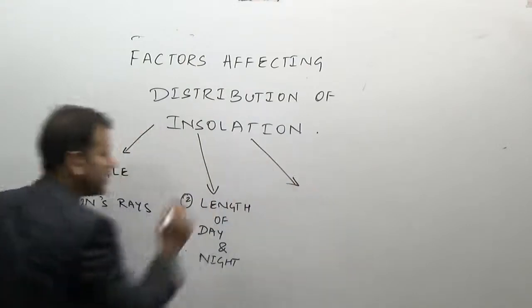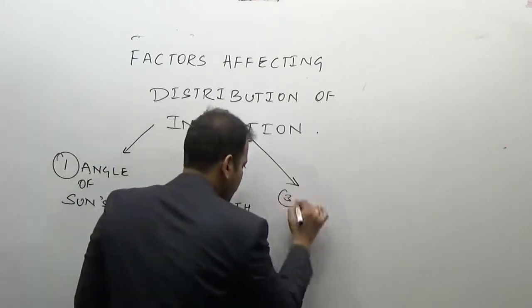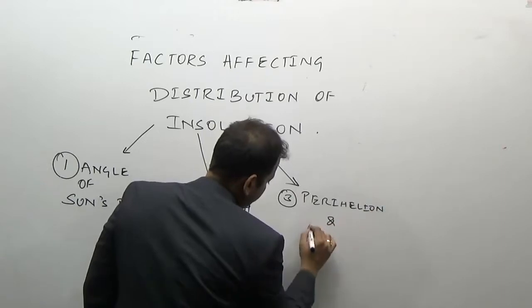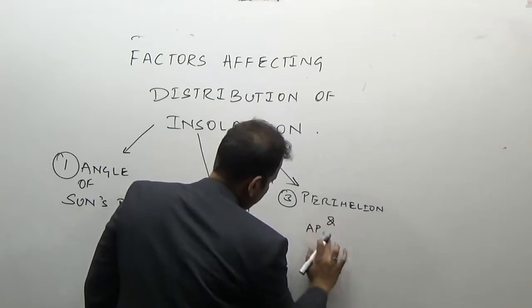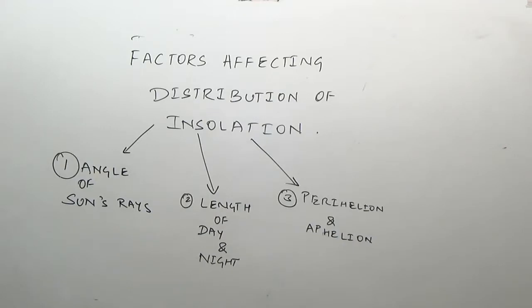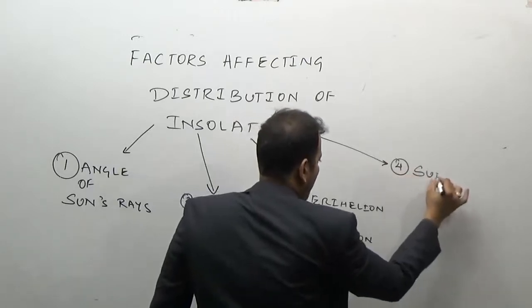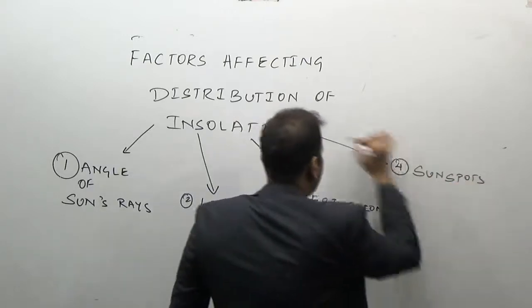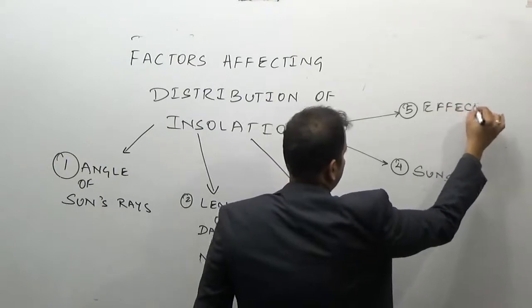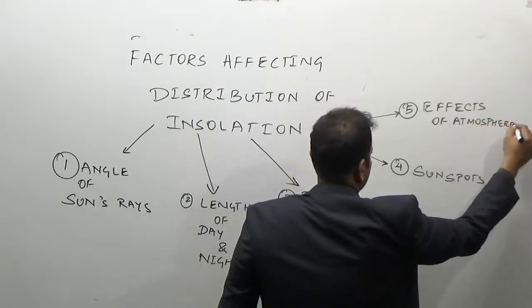The third important factor which affects the insolation is perihelion and aphelion. Then the effects of the atmosphere.